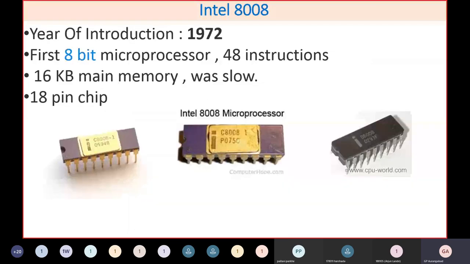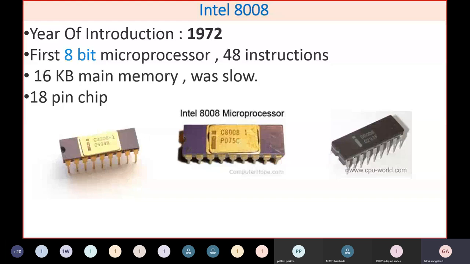Immediately after, within 1 year, in between, they also developed 4040, which was the extension of 4004. After 1 year, in 1972, the 8008 was developed, compared with the 4004.